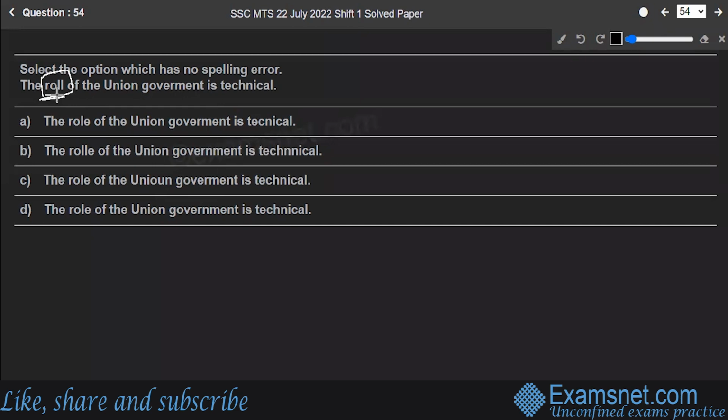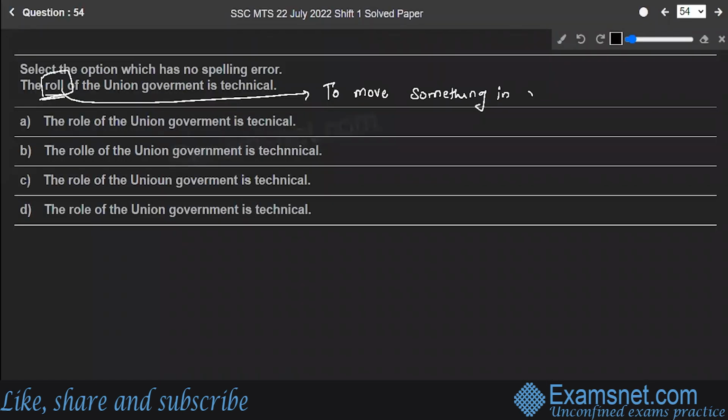It's a roll which actually means rolling over something. It means to move something in a tube shape.